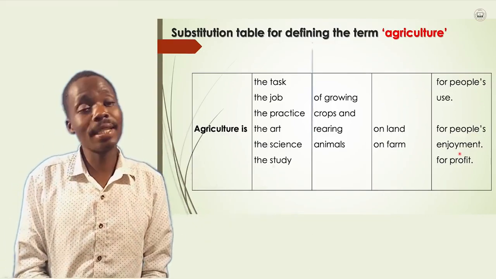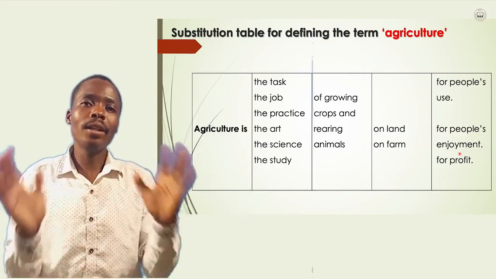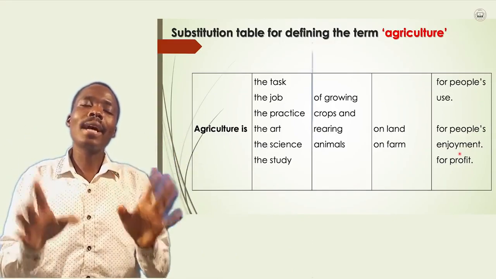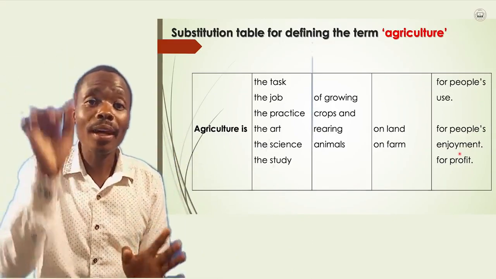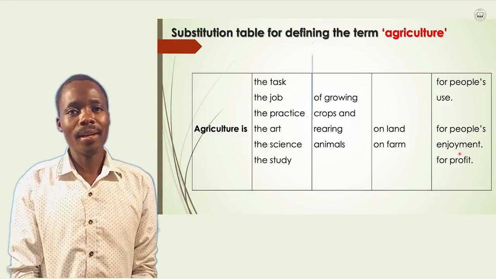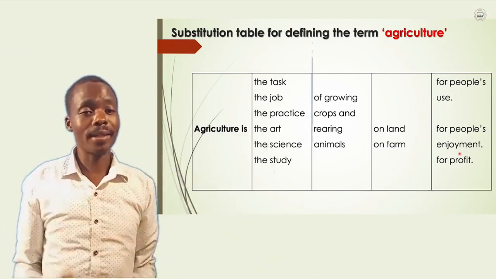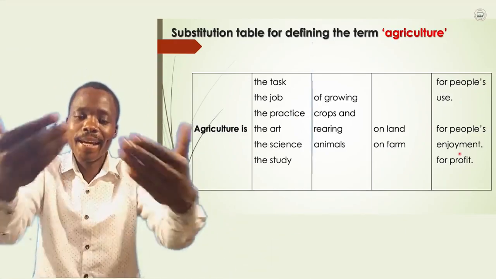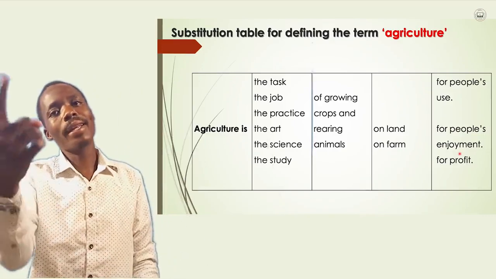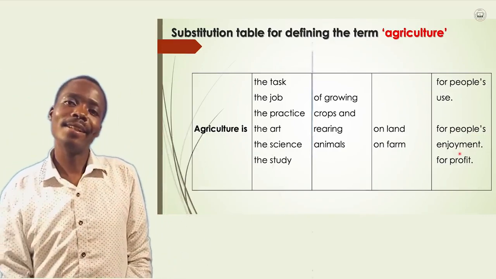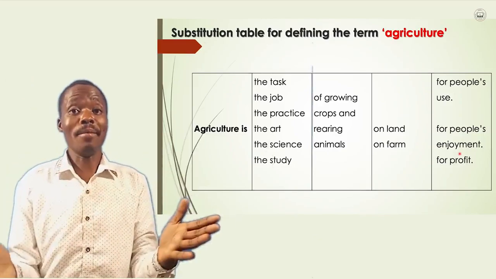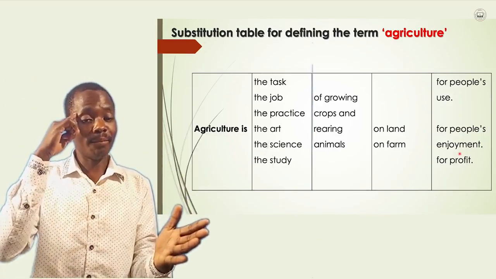In our culture, Malawi culture, they don't accept animals that are not acceptable. You cannot pay there for a buffalo. They are not acceptable. They are rare, found in the wild. But these ones we rear. That is why agriculture says that we raise animals on what? In the land. On a farm. Keep that in your mind.